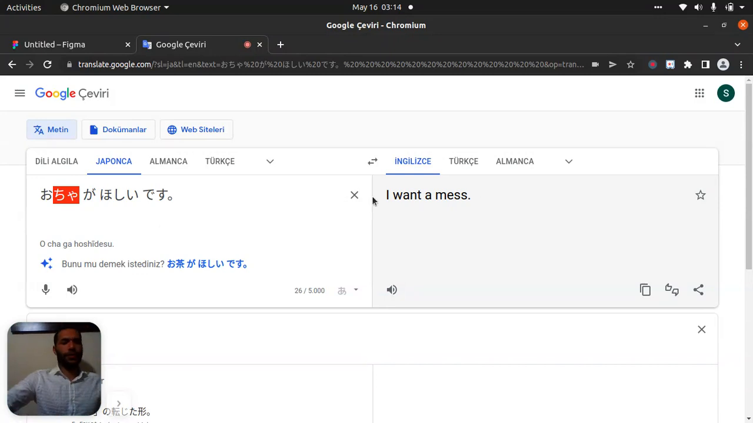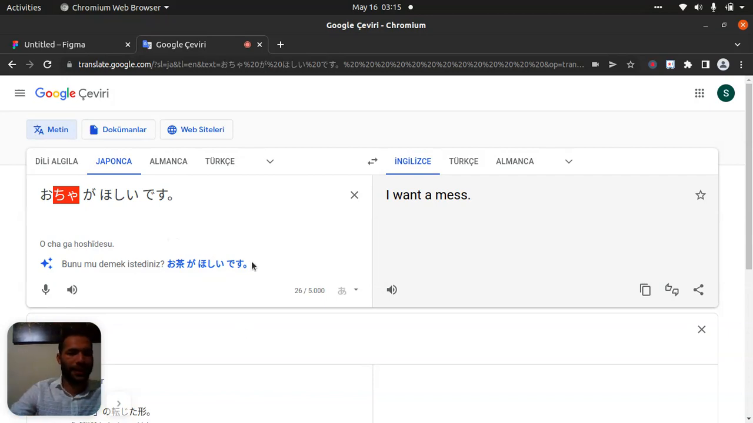If so, our topic here is, what do you want? How will we use it? The first one you'll say, "Nani ga hoshi desu ka?" and you'll answer, "Ocha ga hoshi desu." Right? I want tea. I want something; I don't know what you want.